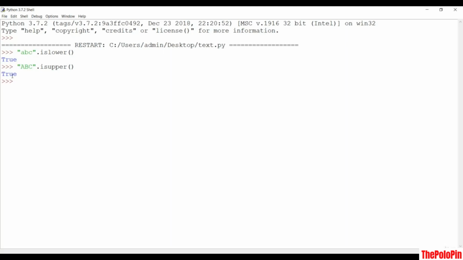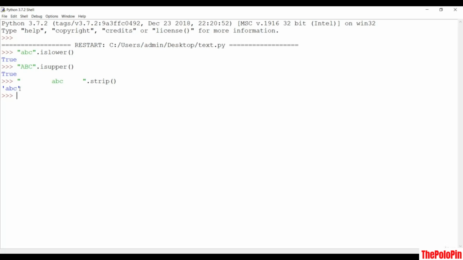So next thing is strip. If you want to strip the spaces, so if I put some spaces, then abc, and some spaces, and you want to strip these blank spaces, you can simply call this strip method, and you will get the characters of the string without the blank spaces. So this is a handy method, which is the strip method, not split. So this is an important method.